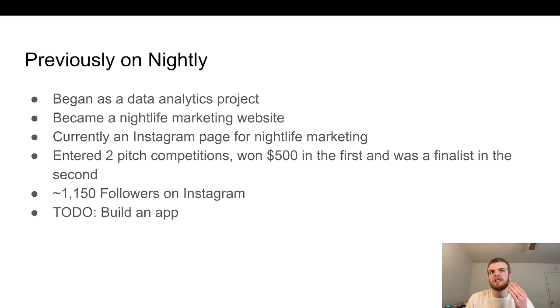So overall, what we've learned from the things we've put out so far is that people seem to want to know about events. People seem to want to go to events. People seem to like to interact with content about nightlife, about bars. I think this is where we see a lot of the success of the Old Row, the Barstool, a lot of these fun Instagram pages that have a lot to do with nightlife. I think even Yik Yak can partially attribute their success to this.